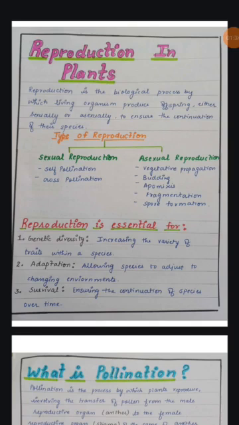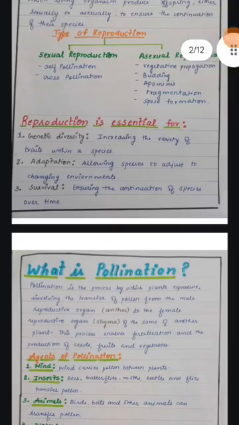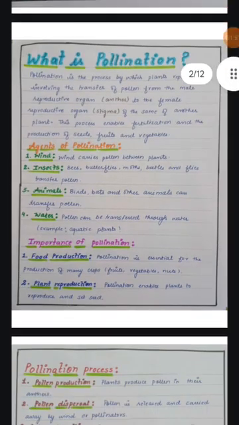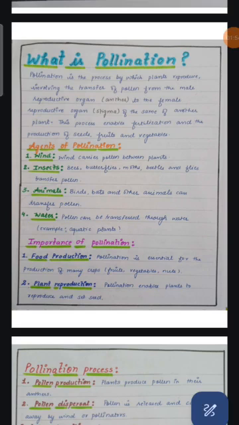So, starting with sexual reproduction. Before explaining that sexual reproduction is of two types, self-pollination and cross-pollination, we will discuss what pollination is. Pollination is the process by which plants reproduce by transfer of pollen from the male reproductive part to the female reproductive part.